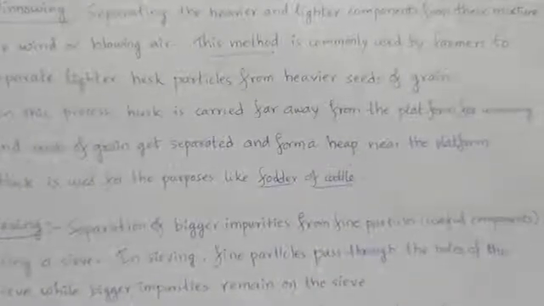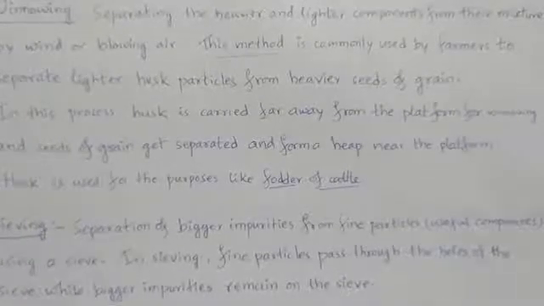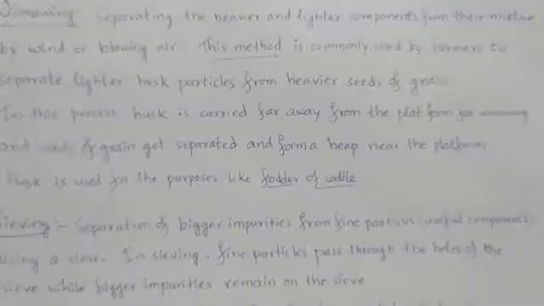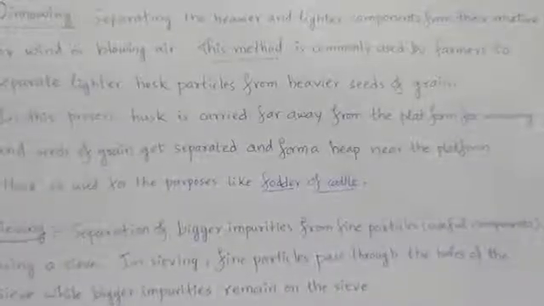So, during this winnowing process, husk is carried far away from the platform for winnowing, whereas seeds of grain get separated and form a heap near the platform of winnowing. So, like this, by using wind or blowing air, we can separate the heavier and lighter components from their mixture. This separated husk is used for different purposes, like it can be used as fodder for cattle.